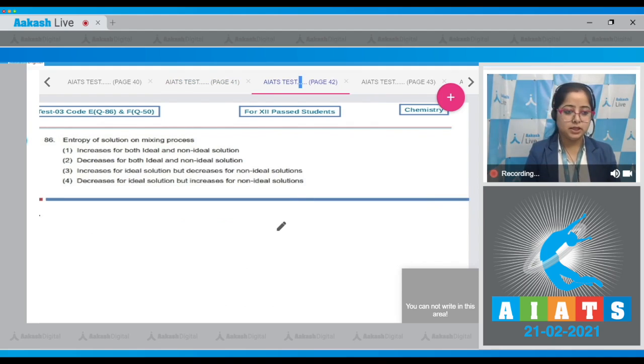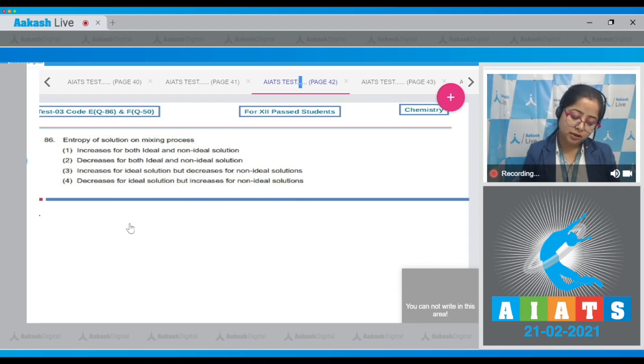Which is question number 86. Let's read it. Entropy of solution on mixing processes increases for both ideal and non-ideal solution, decreases for both ideal and non-ideal solution, increases for ideal solution but decreases for non-ideal solution, decreases for ideal solution but increases for non-ideal solution.